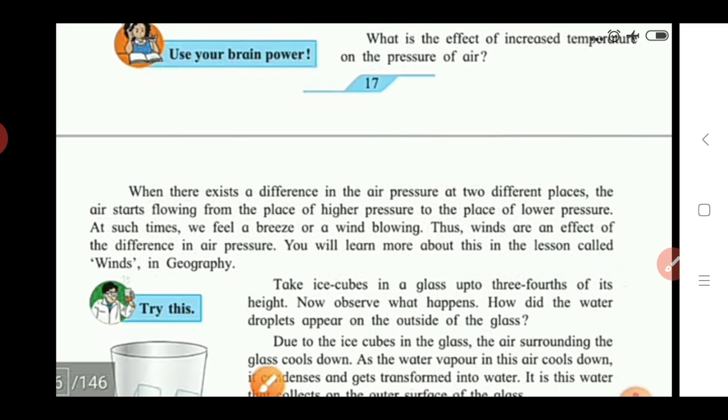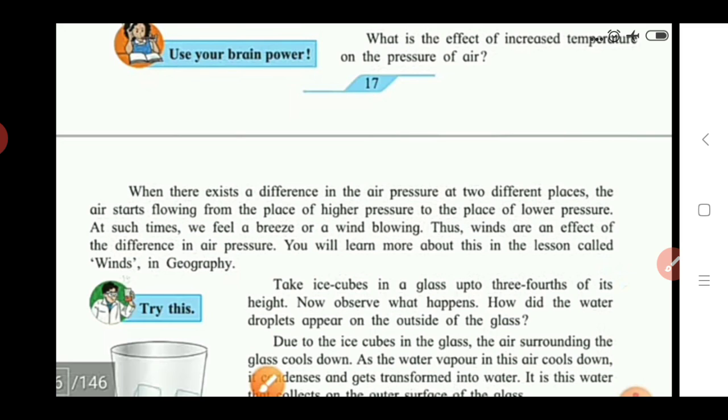So it is the Bernoulli principle. According to this principle, if there is a difference between pressures at two different places, in such a condition the air or wind blows from the place which has higher pressure towards the place which has lower air pressure. Okay, so winds are an effect of the difference in air pressure.